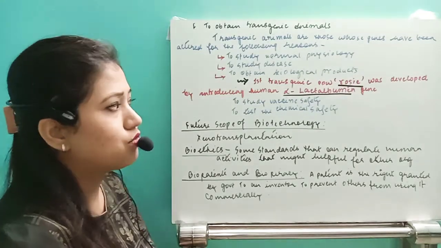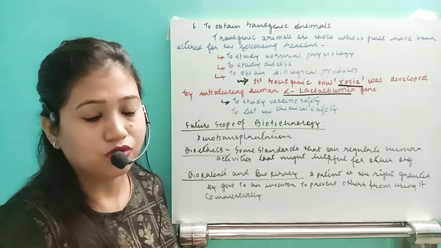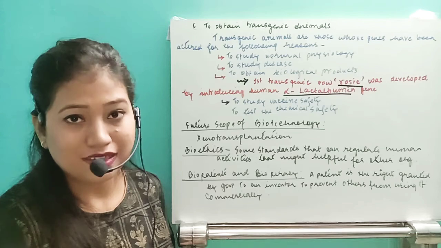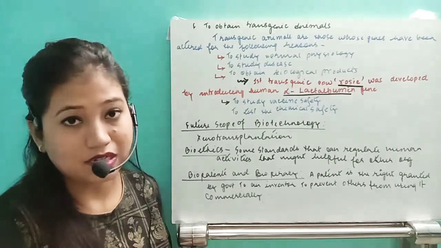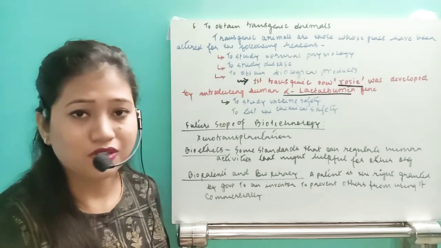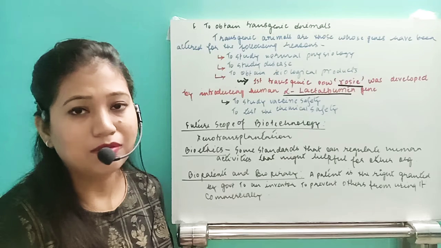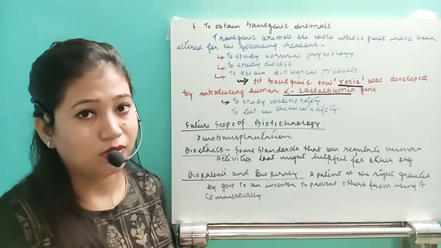Then after that, to study vaccine safety. This is going on now also, to test different types of vaccines, antibiotics, or drugs. Is it tested directly in humans in the first trial? Never. First of all, it has to pass through animals. If it passes in the animal treatment, then they can go for the human trial.